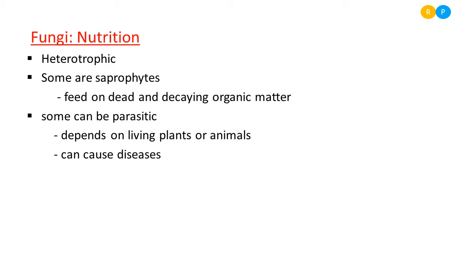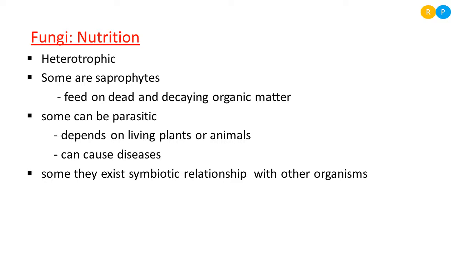You can take the best example of ringworm disease. Do you know ringworm disease? On the surface of the skin in human beings, you can find red patches. Those red patches are infections actually caused by fungi. Why is the fungus growing on the skin? From the skin it is drawing nutrition. By getting nutrition from the skin, it will grow. Those kinds of organisms are called parasitic organisms. So parasitic fungi live on plants and animals by causing a number of diseases.